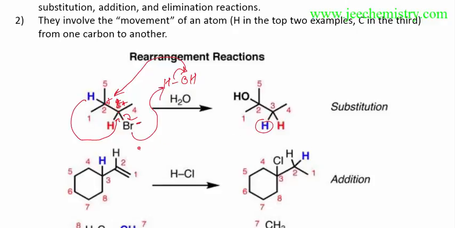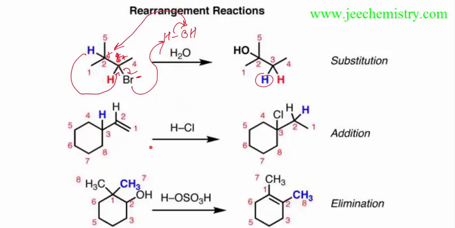How the hydrogen shift and methyl shift occur, I will explain in detail. Only for understanding that there is a possibility of rearrangement, I am showing this type of example. Now this is H plus C plus. This minus will shift to these positions, this becomes minus, this becomes plus. This minus will attack these positions, and this will leave as a minus. This will acquire a positive charge. Now this is a plus charge.